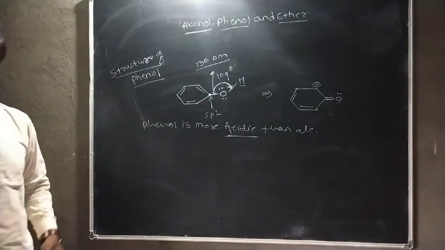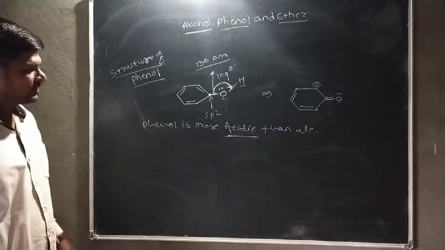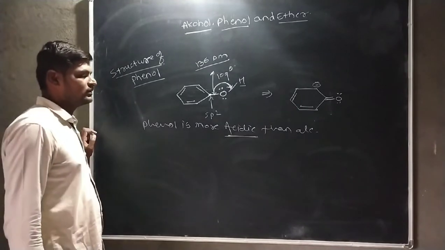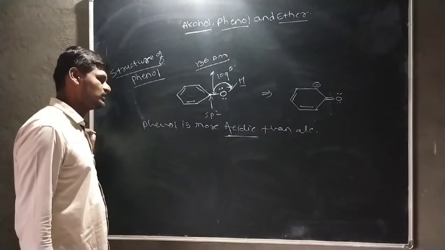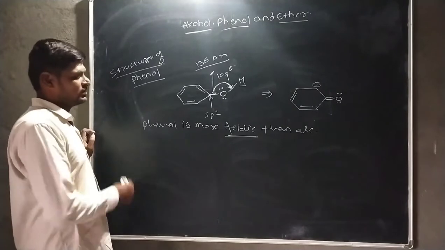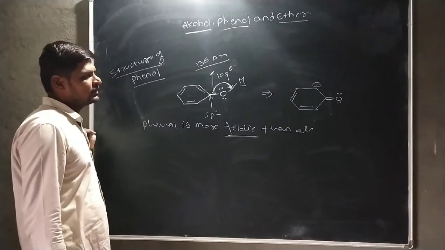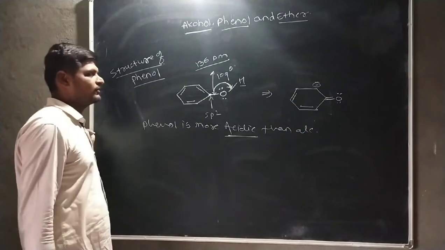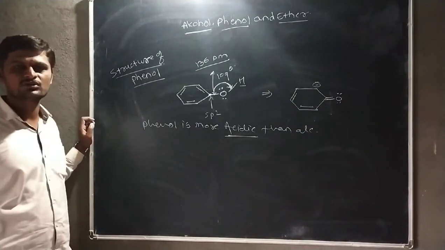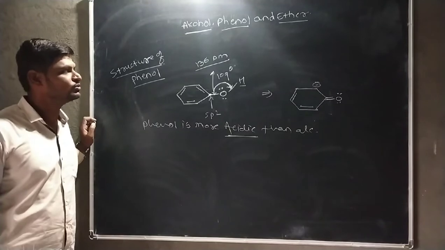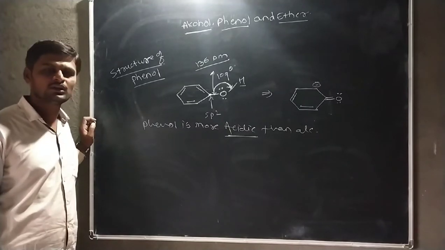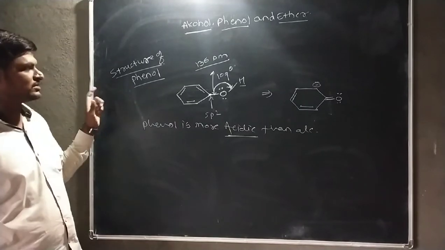Okay. Then this acidic character is shown in the next lecture. Then this is the most important sentence: phenol is more acidic than alcohol. Okay. Then due to this characteristic, phenol shows the electrophilic substitution reaction. Phenol shows the electrophilic substitution reaction. Okay, guys. This is the structure of phenol.